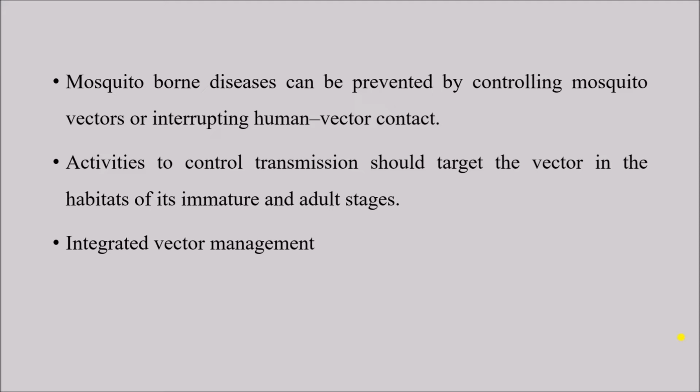Often we ask our students why it is called integrated vector management. In the next part of the videos, we shall learn that there are multiple approaches that we can take to control the mosquito population or to minimize the interaction between the mosquito and human. Since there is no single best option, it is ideal that we integrate all these different approaches together to control the mosquito population and to reduce the mosquito-human interaction. So, since all these methods are integrated together, that is why it is known as integrated vector management or IVM.